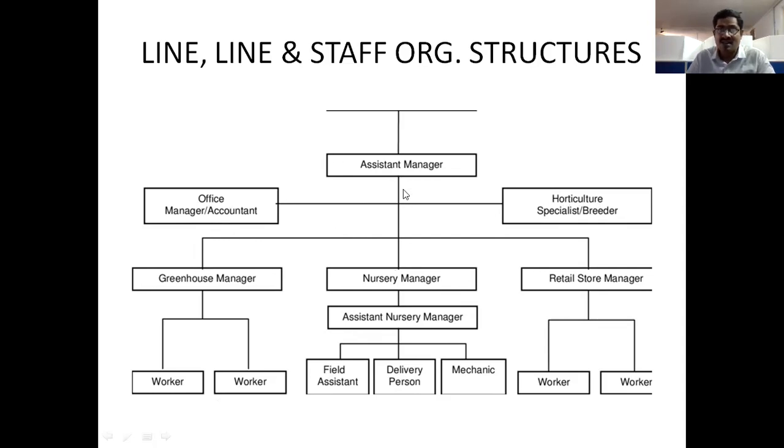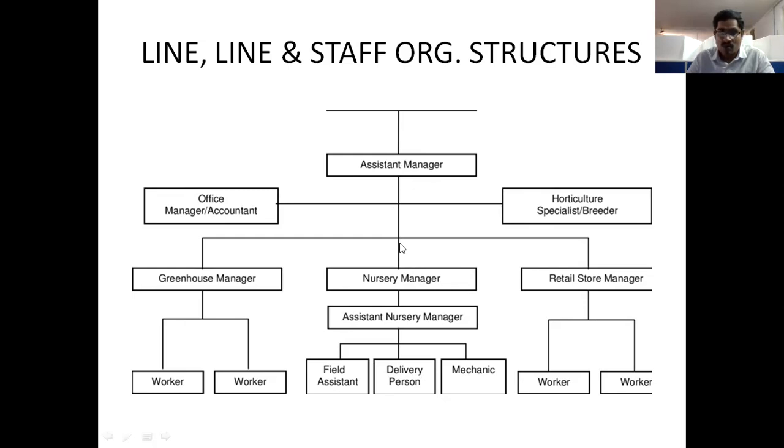This structure belongs to one nursery organization. So in this line, the line organization discusses communication within the same department, not interacting with other departments, not belonging to other departments.